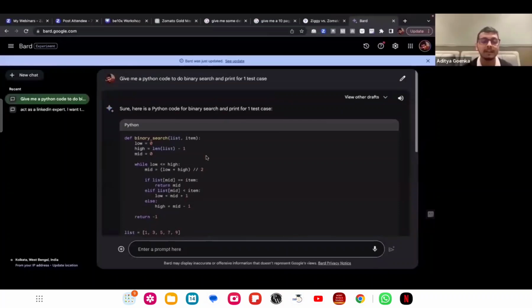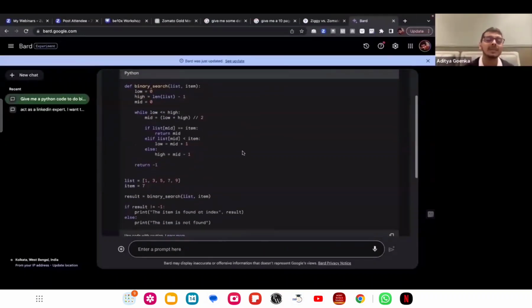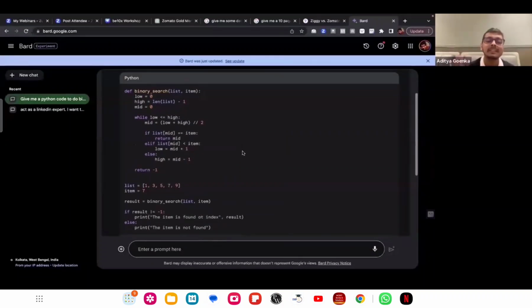Over here, we were trying to find out a Python code to do binary search and print for one test case. To people who know coding already, I want to ask you all whether this Python code is perfectly right, and you have the exact binary search code right in front of you. Yes, it is perfect. It is correct. Right. Yes, 100%. To people who don't know binary search, you might have heard this word earlier, even if you have not.